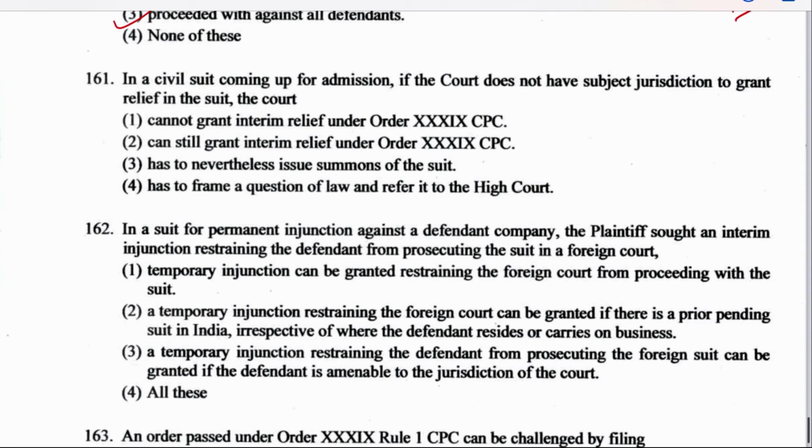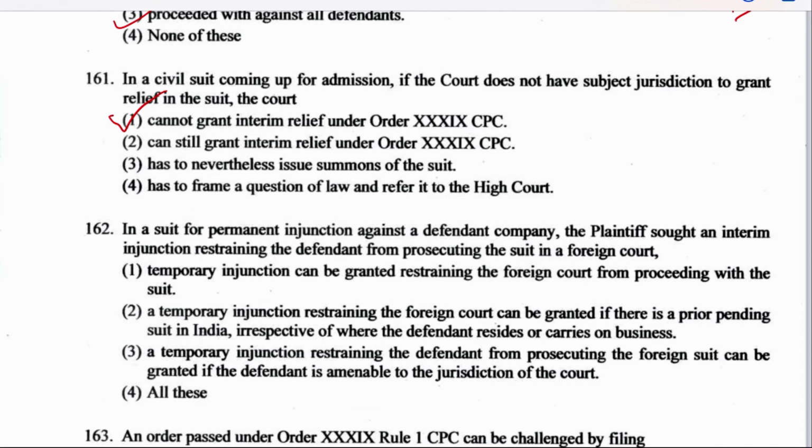Next is question 161. In a civil suit coming up for admission, if the court does not have subject jurisdiction to grant relief in the suit, the court cannot grant interim relief under Order 39 CPC, or can grant relief under the same order, or has to nevertheless issue summons to the suit, or has to frame a question of law and refer it to the High Court. Well, it is option number 1, cannot grant interim relief under Order 39, which is temporary injunctions. It is again the same thing, a general principle of law. The court having jurisdiction has the power to decide the case here, right? Next is question number 162.